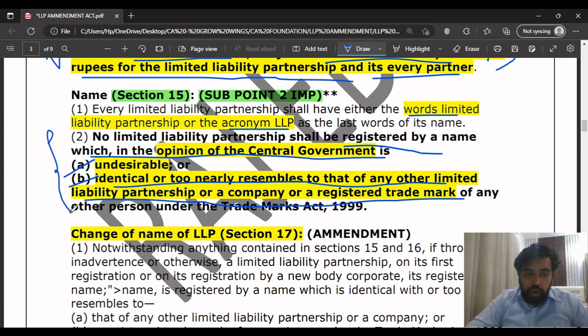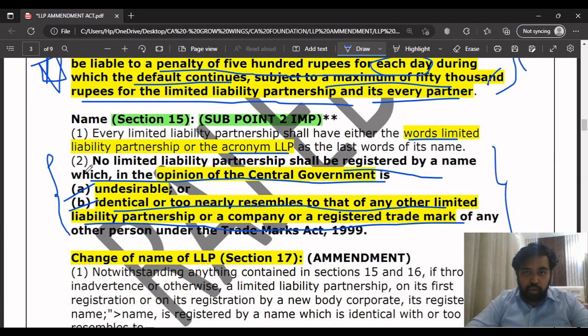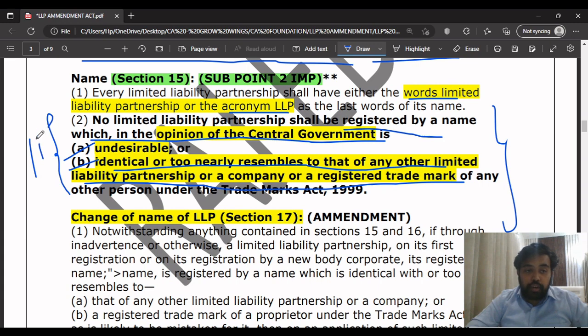See, this point is very important for your exams because they can ask this point for at least 2 marks minimum. Why this is important is because this is an amendment. I told you, these block letter words which they have put in block are amendments. So what they are trying to tell here is that an LLP shall not be registered by a name which, in the opinion of the central government, is undesirable, or if it is identical or too nearly resembles that of any other LLP or a company or a registered trademark. In such a case, that will not be registered.